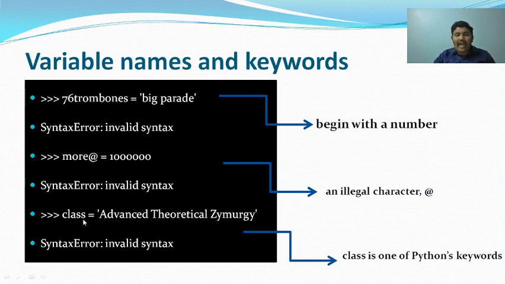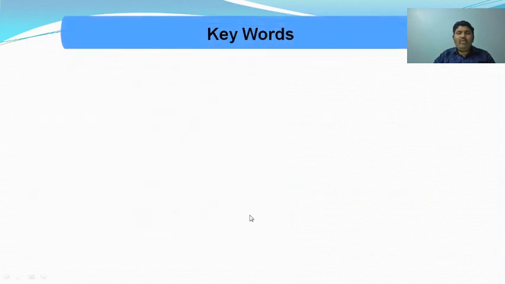And after that, class. Why is it invalid? It is a Python built-in keyword. We cannot use class as a variable, so that's why it has become invalid. So this is how we can use variables in the Python programming language.